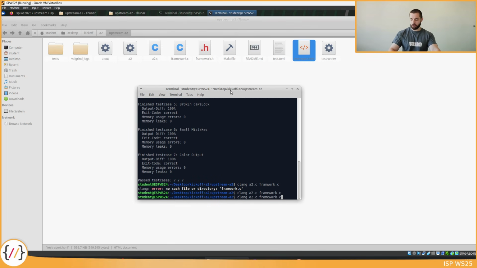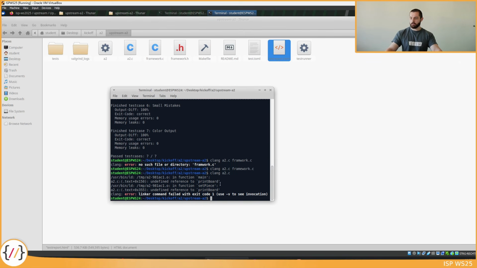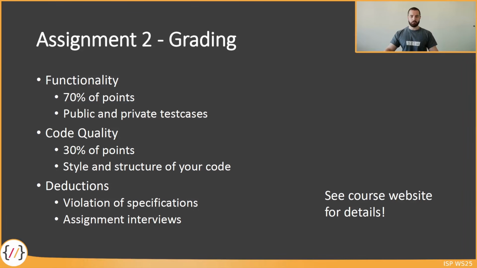If we just try to compile our source file and we are using the framework, it will tell us that no reference to the print board function was found, because we have actually never compiled the source file that contained the implementation of the framework or of this print board function. We do not need to compile header files because header files are included. So always, if you want to compile manually, just make sure to specify all of the source files that you have. Back to the slides.